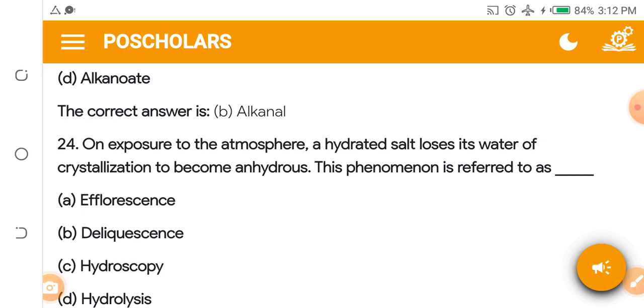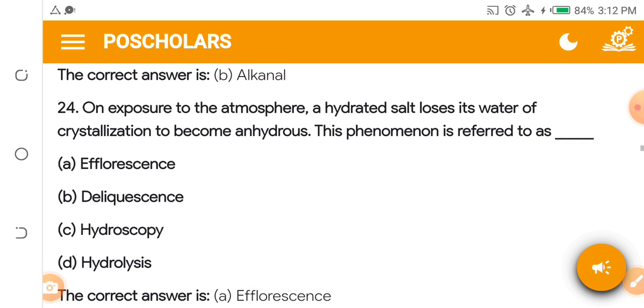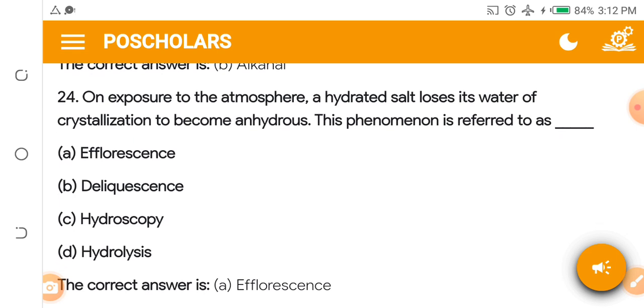This phenomenon is referred to as that: A, efflorescence; B, deliquescence; C, hygroscopy; D, hydrolysis. The answer is efflorescence. Now, there is this symptom of deliquescence, efflorescence, and I think sublimation also.